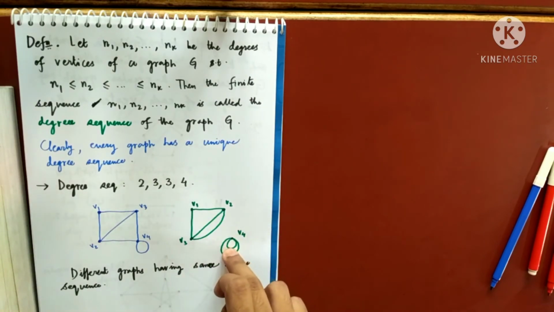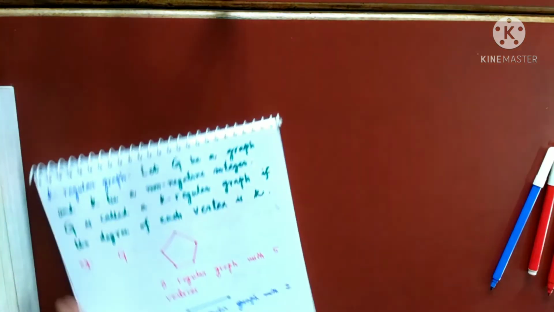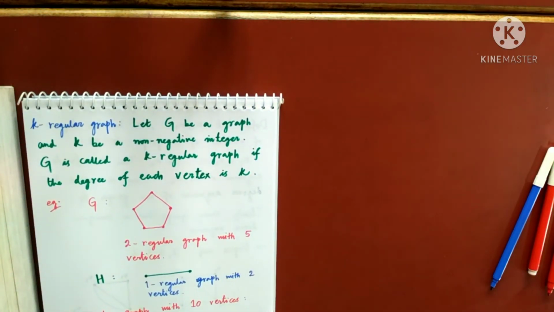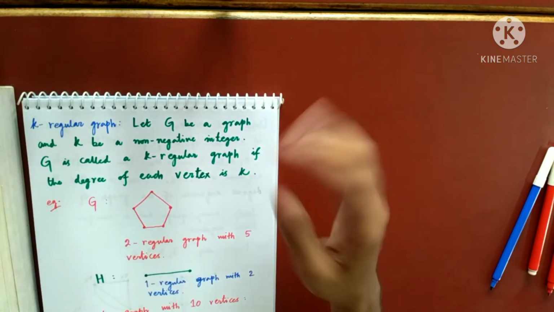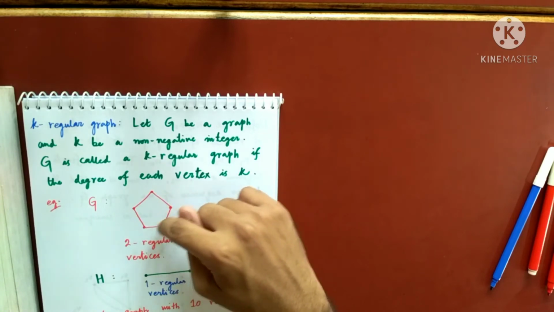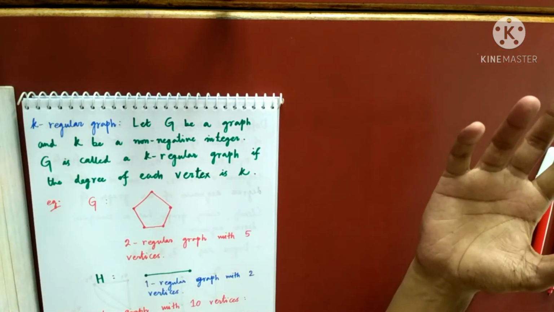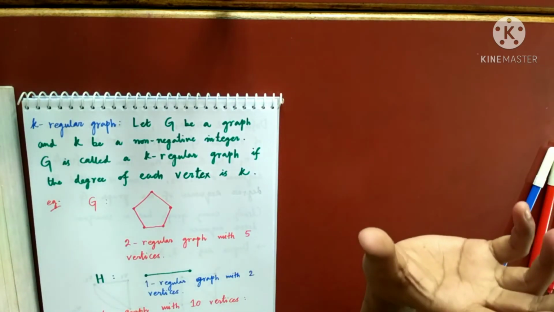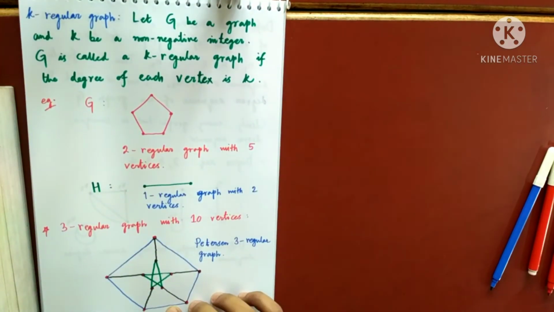Same in this case, you may just check. Is that a coincidence? Let's see. Look at this one. What is the sum of all the degrees? 2, 2, 2, 2, 2. 10. Count the edges: 1, 2, 3, 4, 5. Again, the sum of all the degrees is actually twice the number of edges. Again, very interesting.